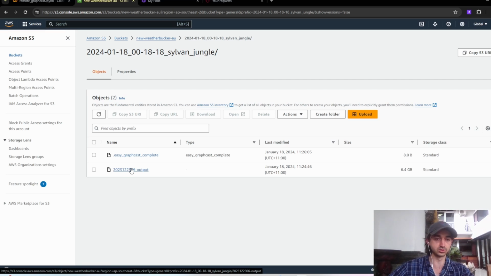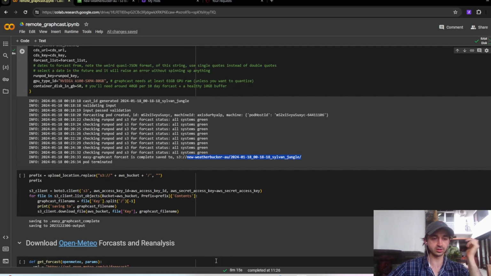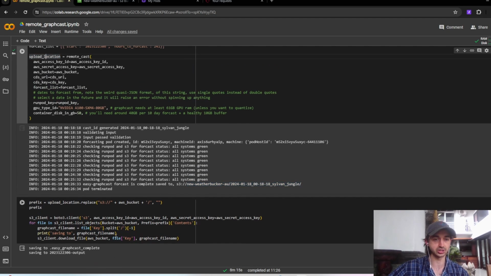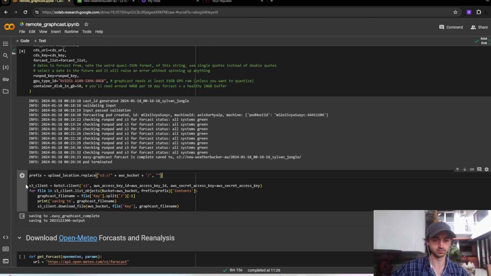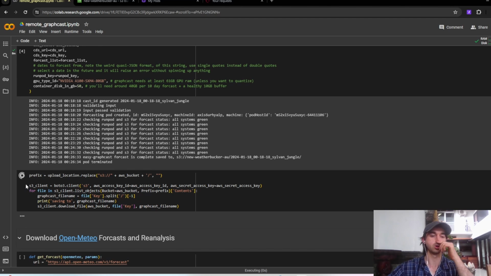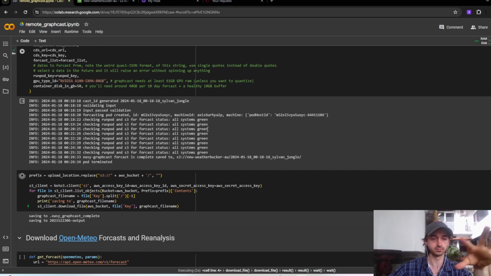So looks good, looks like the file's there. So what we're going to do, obviously, is download that file next. We've already got the upload location here. We're going to change that by just turning that into a prefix, and then we're going to use the prefix to download the actual file onto our Google Colab environment.